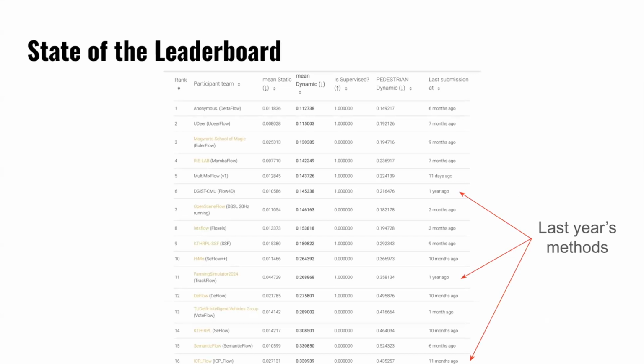Let's see if I have a pointer. Okay, right. So this was the supervised track winner from last year. And you can see that we've already surpassed it with a bunch of other supervised methods. Here was the baseline. This was the method that David talked about, where we use the tracks from an object detector. And then down here was the unsupervised challenge winner from last year. And so you can see there were a lot of new entries, and a lot of progress has been made.